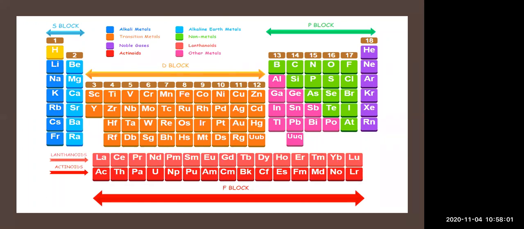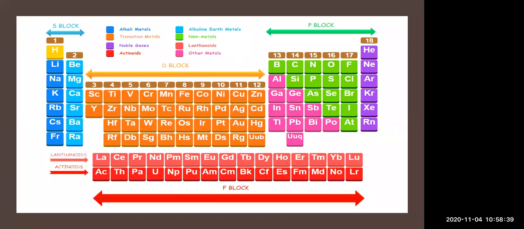And what do we mean by the atomic mass number? Atomic mass number is nothing but the number of neutrons plus the number of protons, as the mass of an atom is concentrated in its nucleus. So that's why the number of protons plus the number of neutrons is the atomic mass. In the modern periodic table, we considered only the atomic number, and on the basis of the atomic number we arranged all the elements. Atomic number is the number of electrons revolving around the nucleus or the number of protons present in the nucleus.